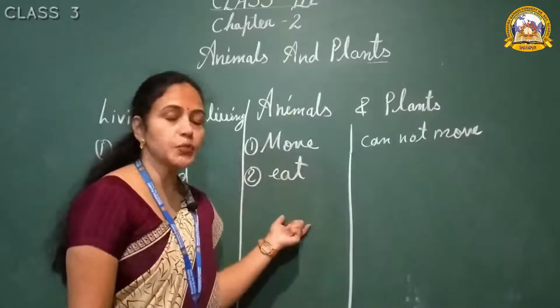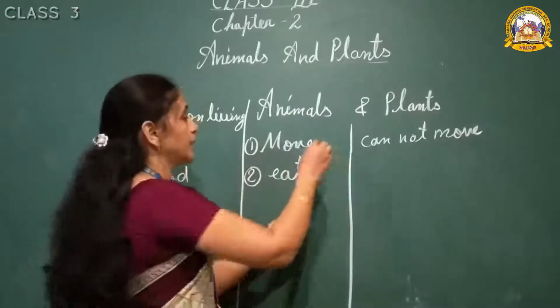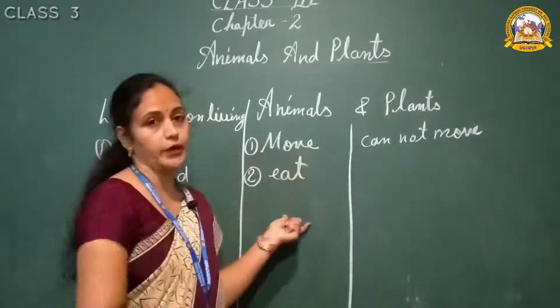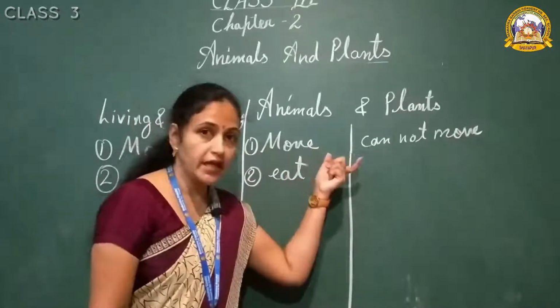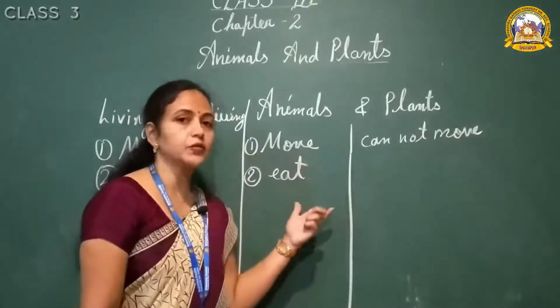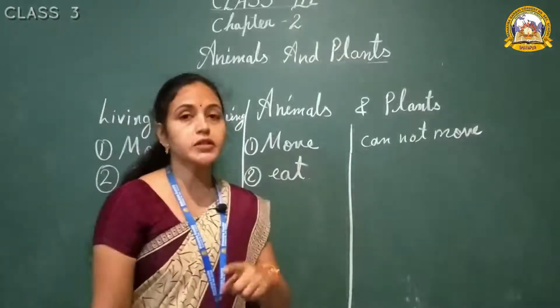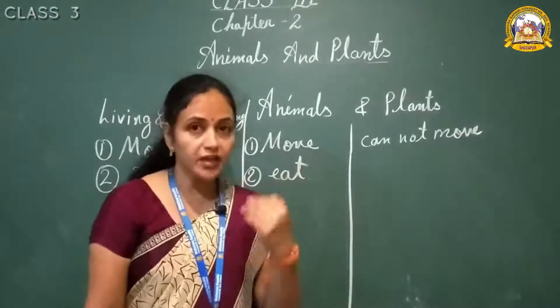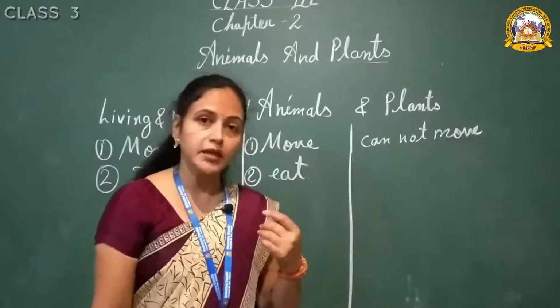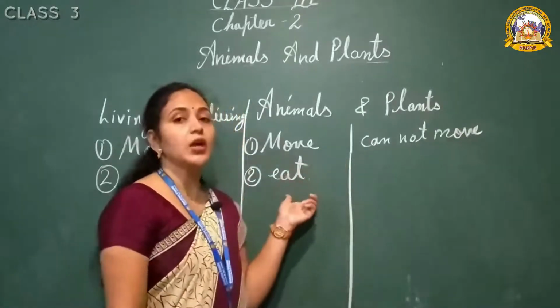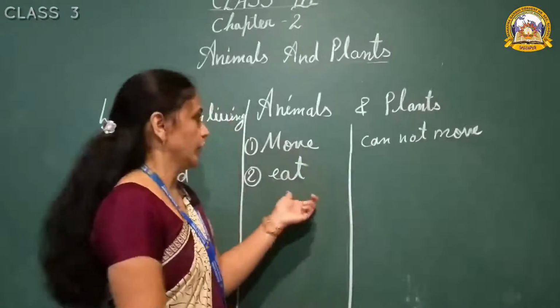Animals cannot prepare their own food, but they are moving in search of food. Why? They are moving because they have to search food here and there. When you call out a dog or a cat, they are coming to you. Yes, because they want to eat the food.